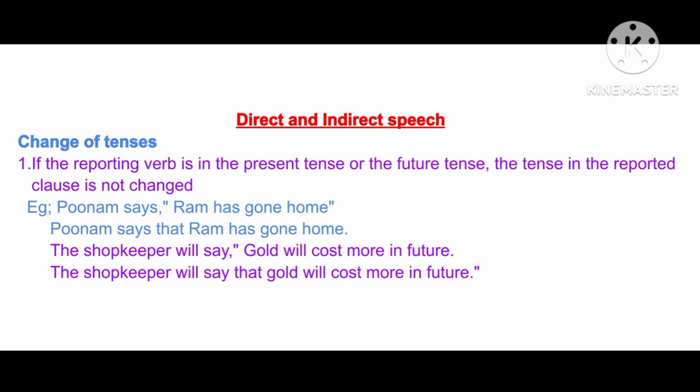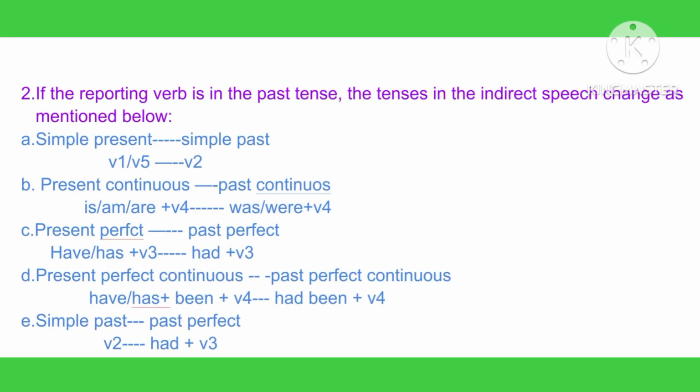Similarly, the shopkeeper will say, "Gold will cost more in future." Let's change it. The shopkeeper will say that gold will cost more in future. Even here, the reporting verb will say is in simple future tense, so the tense in the reported clause remains unchanged. Similarly, now let's go to rule number 2.